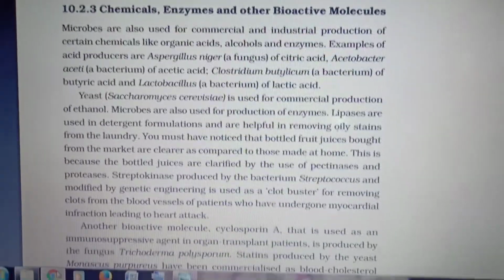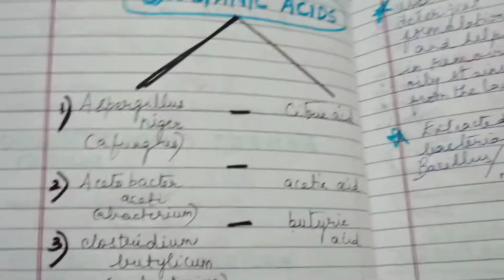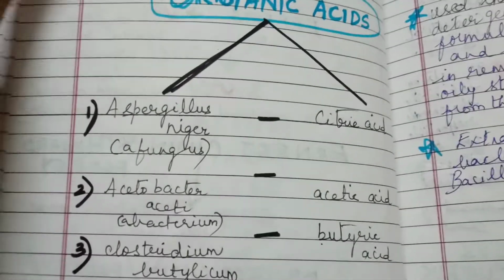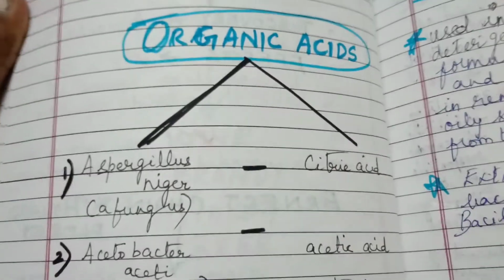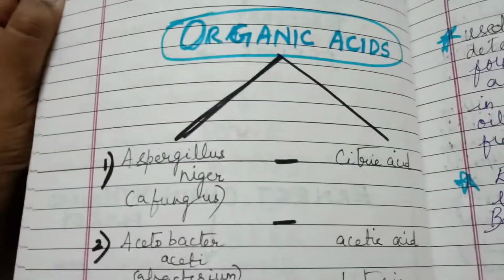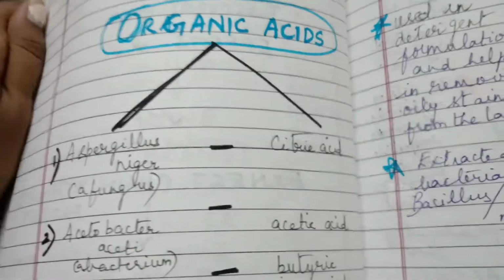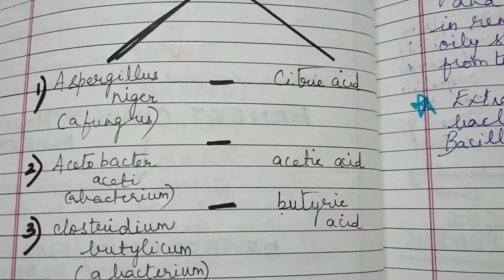First of all, we'll see about organic acids. What is the role of microorganisms in organic acids? First of all, we'll see Aspergillus niger. It is a fungus which produces citric acid. Commercial production of citric acid is by this fungus Aspergillus niger. Then the next one is a bacterium, Acetobacter aceti.